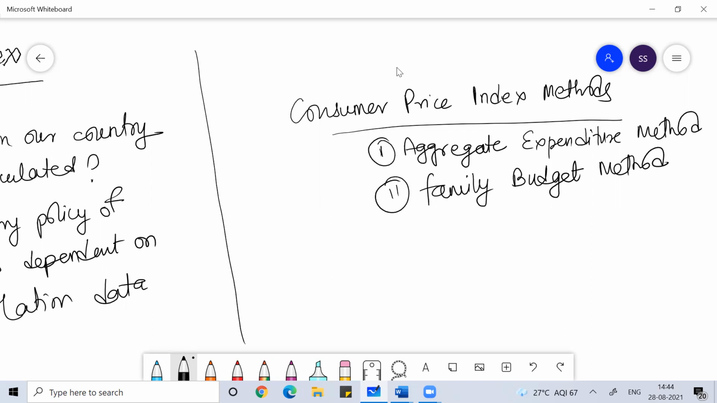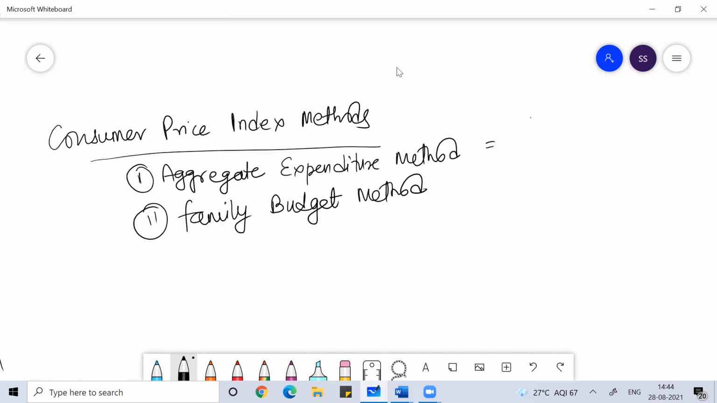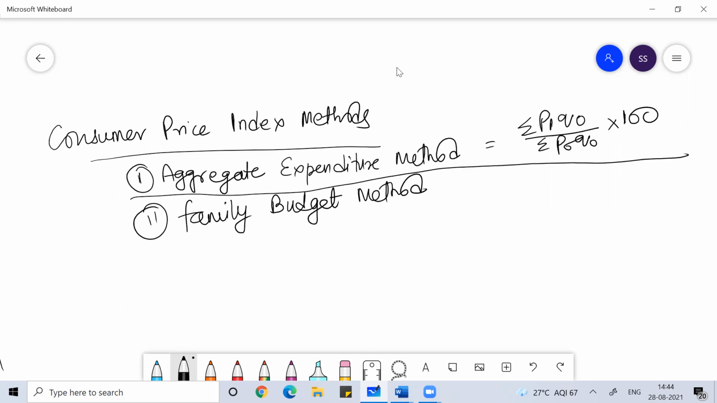The formula for the aggregate expenditure method is sum of P1 Q0 divided by sum of P0 Q0, into 100. This is the formula of the aggregate expenditure method. The formula of the family budget method is sum of WP by sum of W, where P is your price relative, P1 by P0 into 100. This is your P. Clear, everyone?